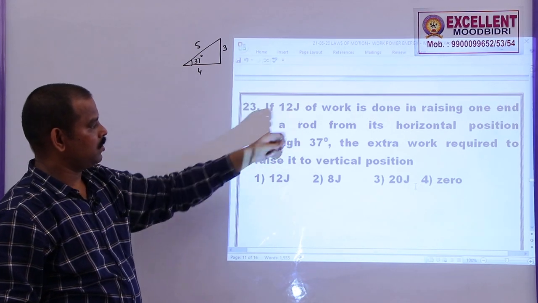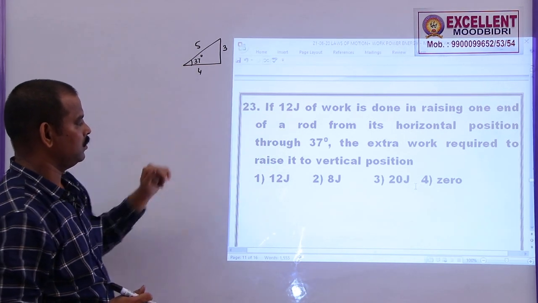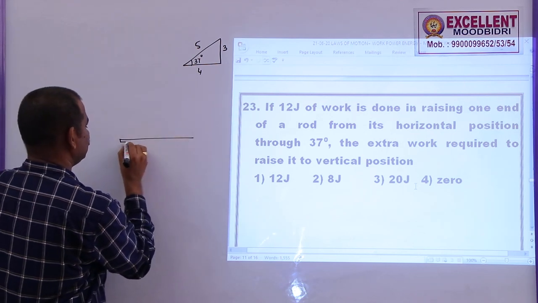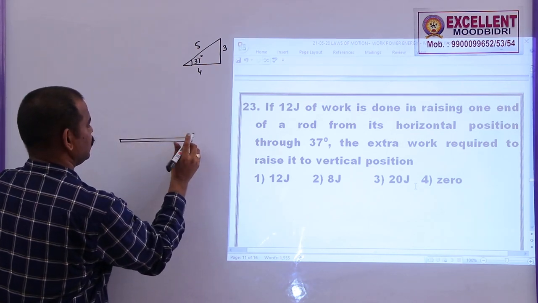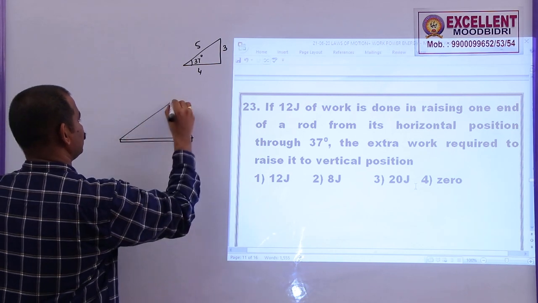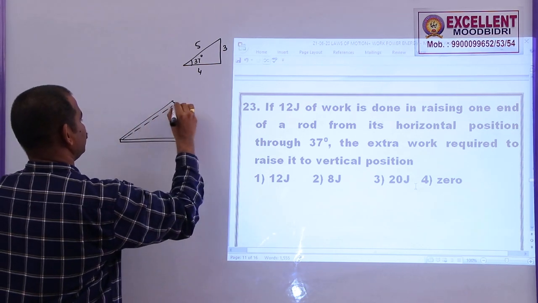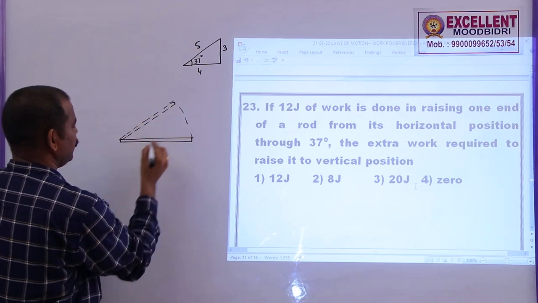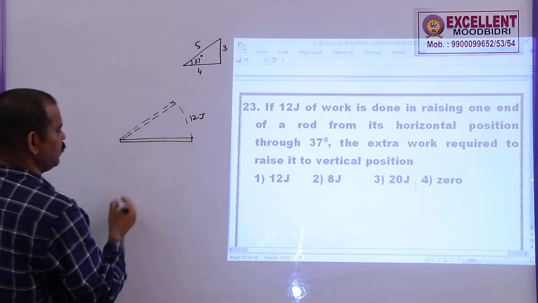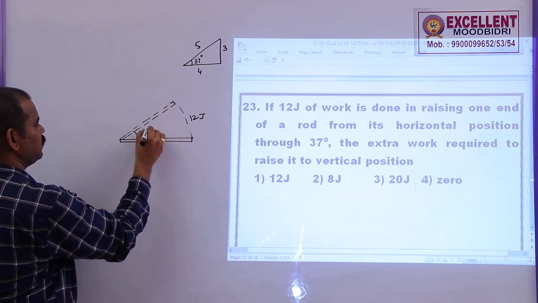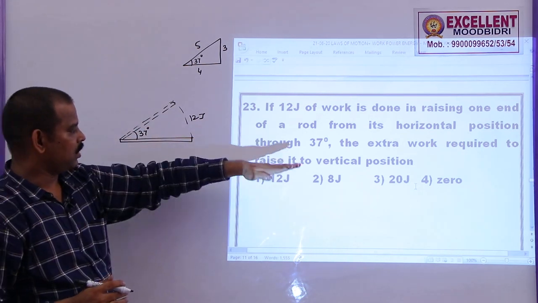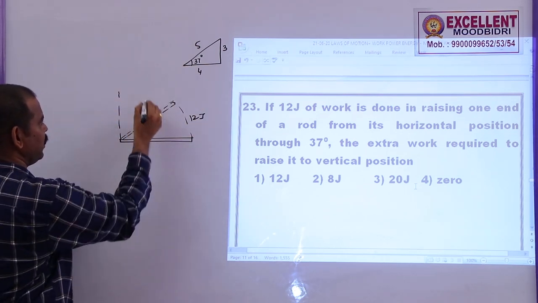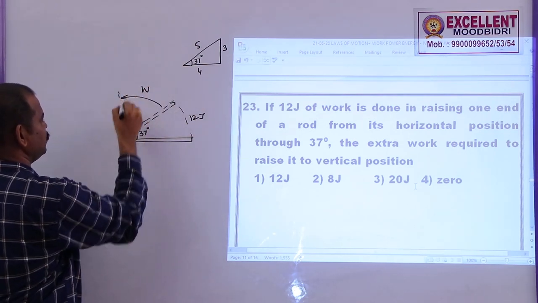23. 12 joules of work is done in raising one end of a rod from its horizontal position to this position. This is the horizontal position, this is a rod, and 12 joules of work is required to rotate this rod to this position. So, here 12 joules of work is required to rotate this by 37 degrees. The extra work required to raise this to the vertical position, how much extra work has to be done between these two positions?